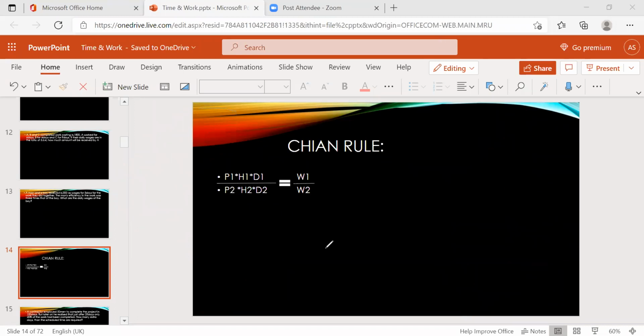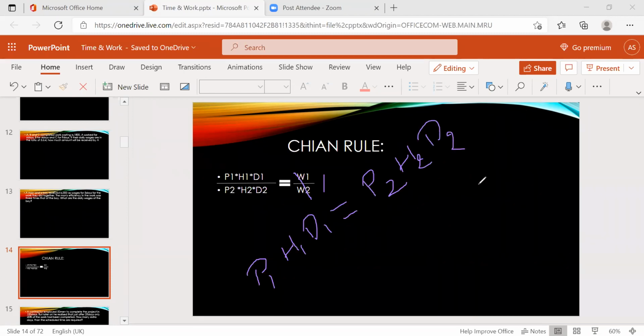If they talk about the same work, the work ratio will be 1. Then the formula is P1 H1 D1 equals P2 H2 D2. The denominator I take to the right-hand side, and the formula becomes like this.